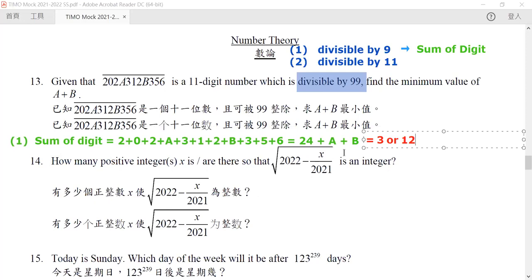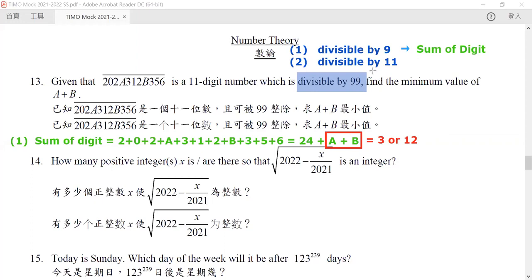Now, it cannot be 21 because the next number that makes 24 plus a plus b divisible by 9 would be 21 for the sum, but it is impossible for a plus b to be 21 because a and b are numbers less than or equal to 9. So a plus b must be either 3 or 12. Because we want them to be small, we want it to be equal to 3. But let's look at the other one.